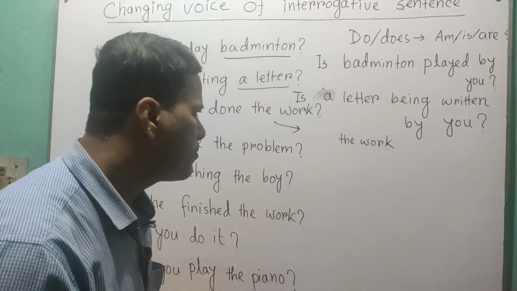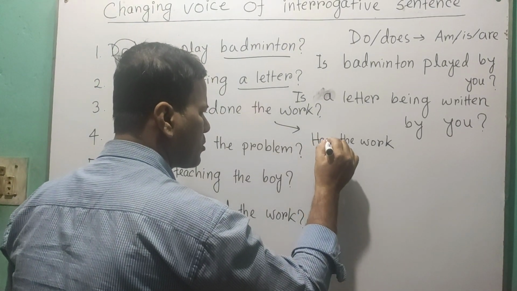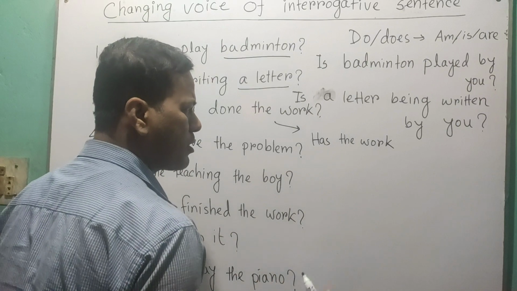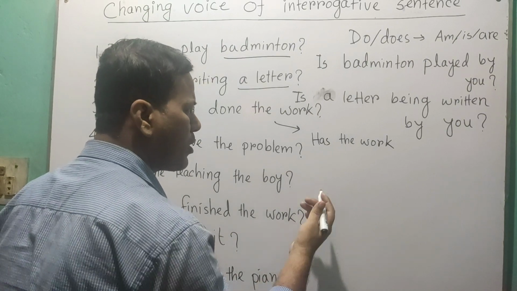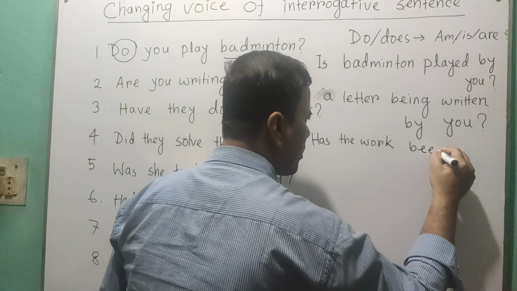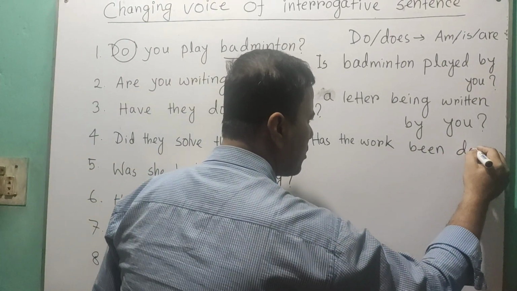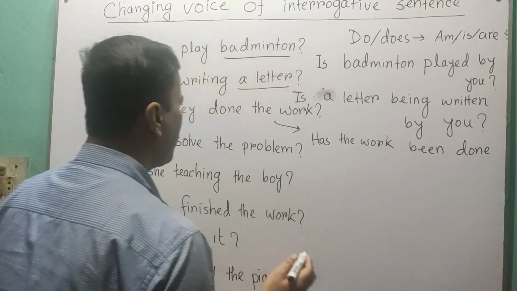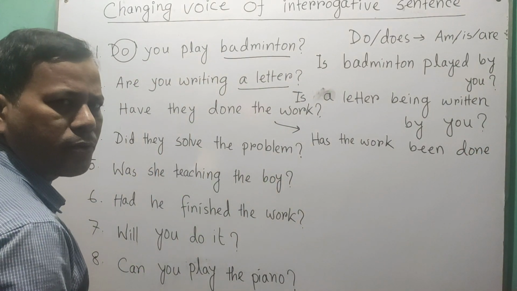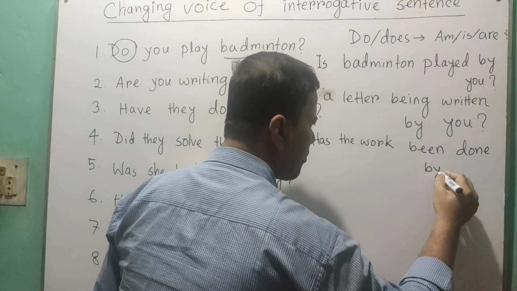Okay. So we can say has, because work is third person singular number, is counted as singular. So has the work been? Has the work been done? Okay. And then we have subject here, they. So by them.